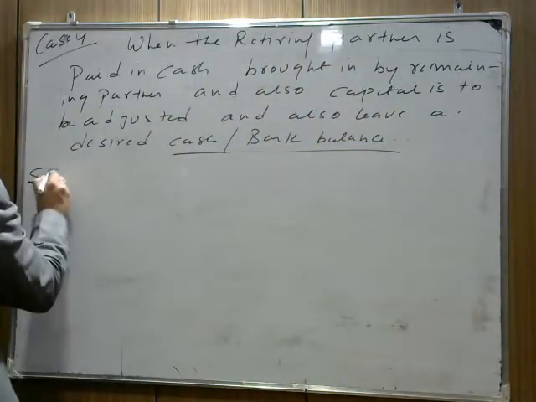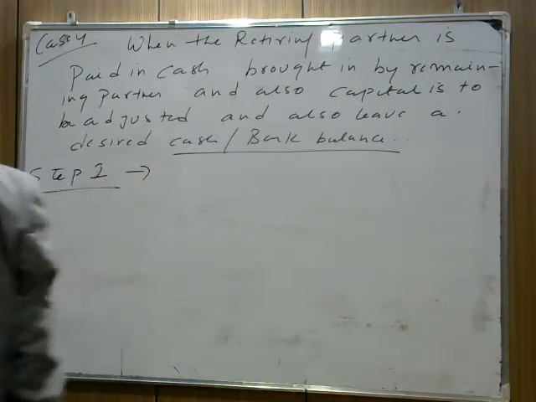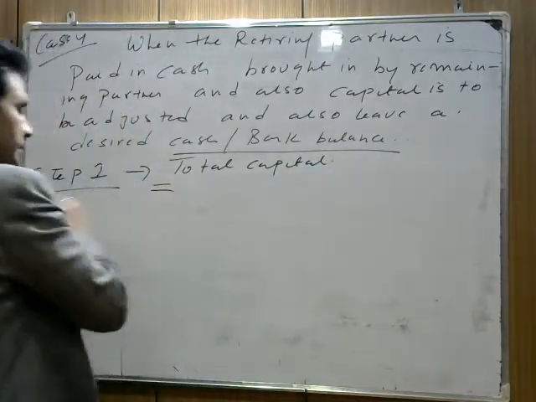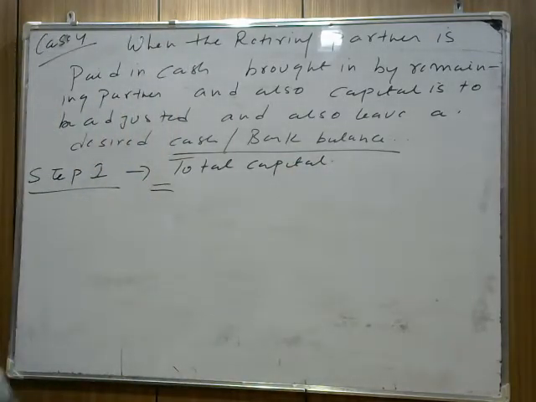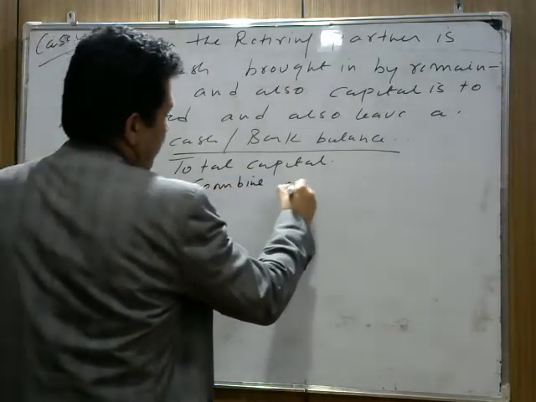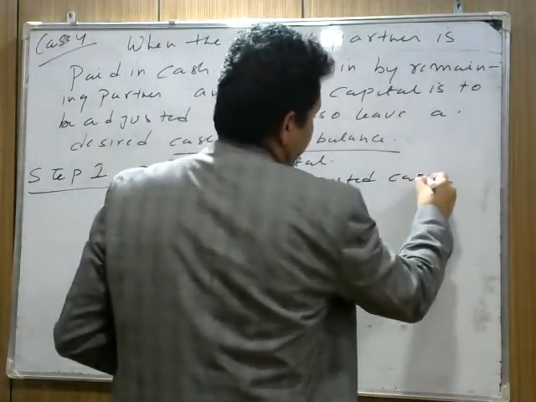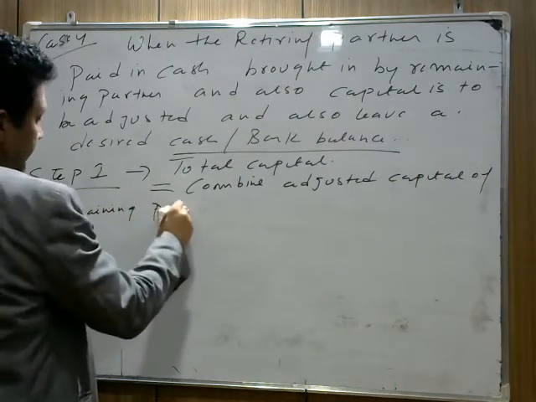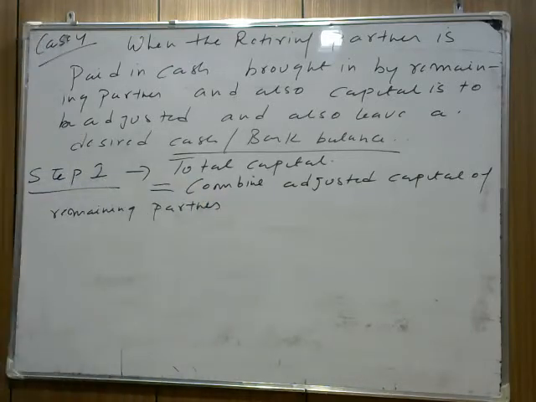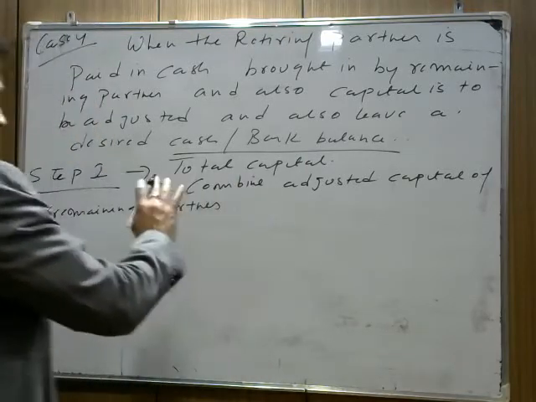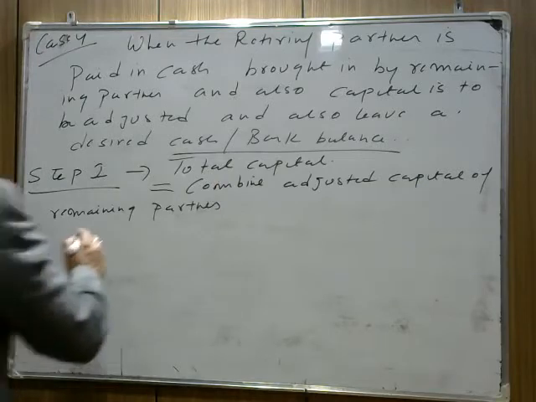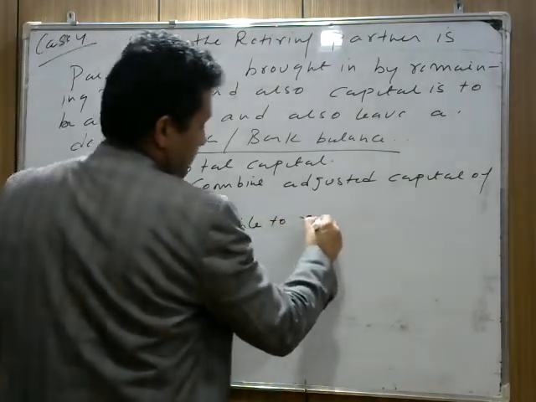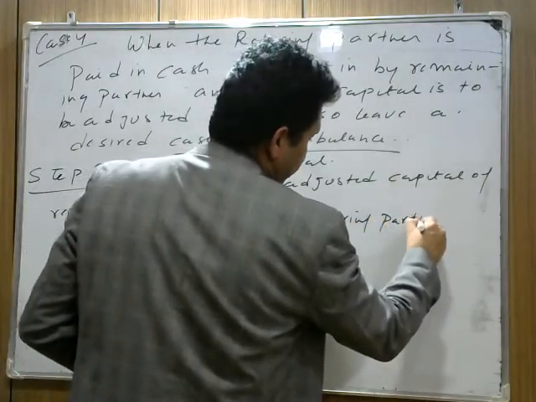तो नोट डाउन मी हाउ वी सॉल्व दिस. Step 1: first thing, we need to find total capital. Total capital is equal to combined adjusted capital of remaining partners plus amount payable to retiring partner. Note down the step with me so that when we solve the question it becomes easy for us.